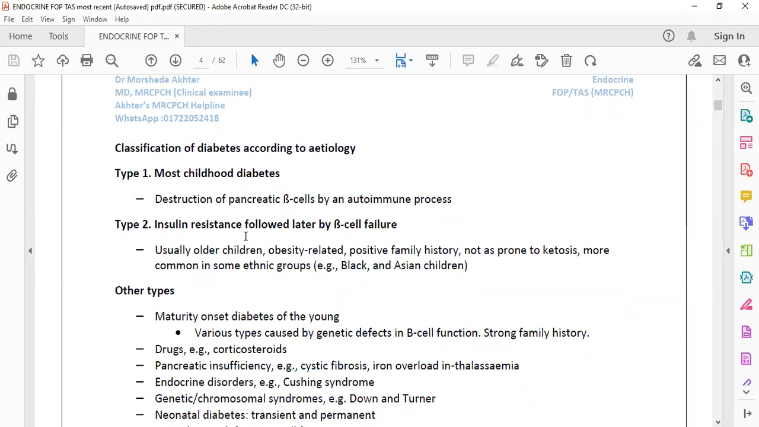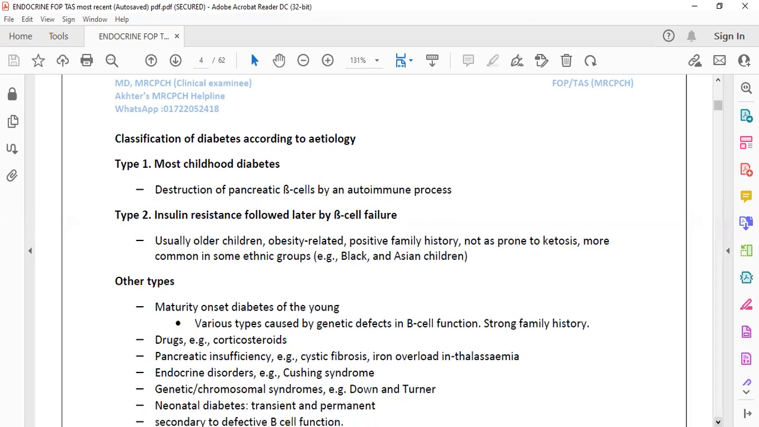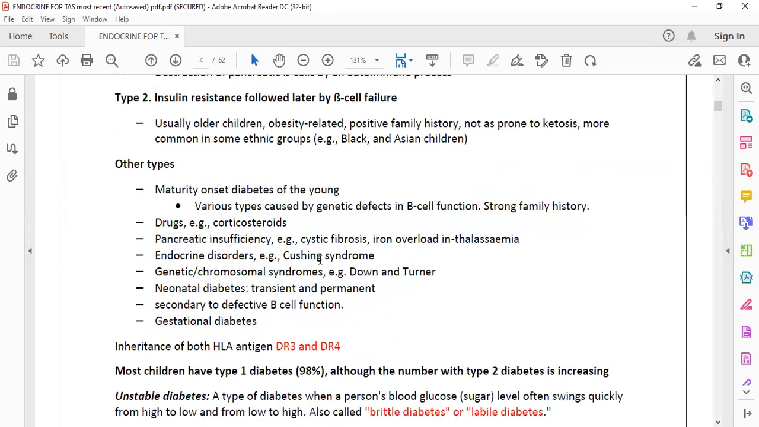There can be obesity, there can be a positive family history, and type 2 diabetes has less ketoacidosis. They usually do not present as ketoacidosis. Type 1 diabetes frequently manifests as diabetic ketoacidosis. Now, type 1 and type 2 diabetes mellitus are very well-known.